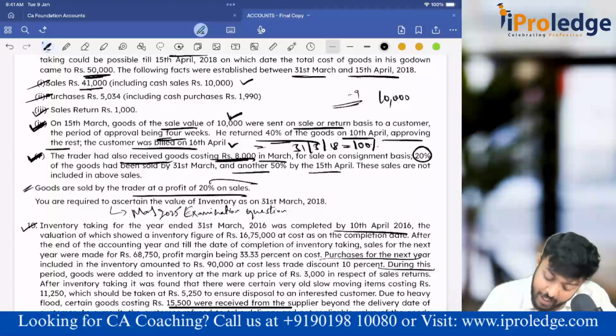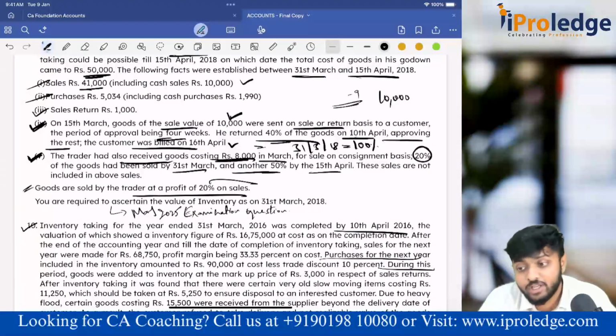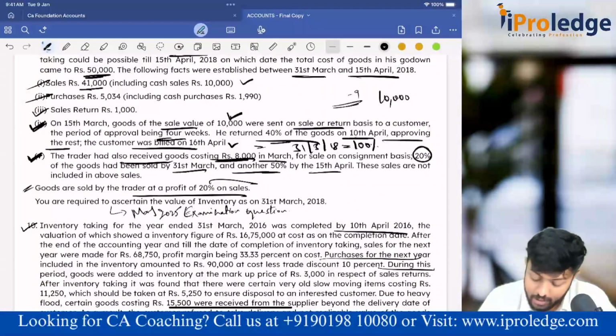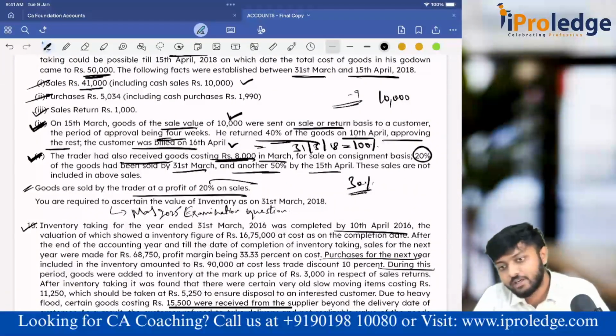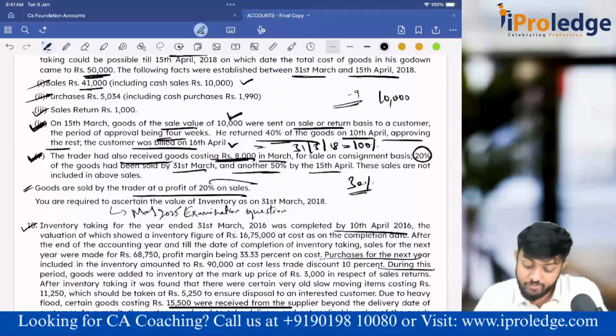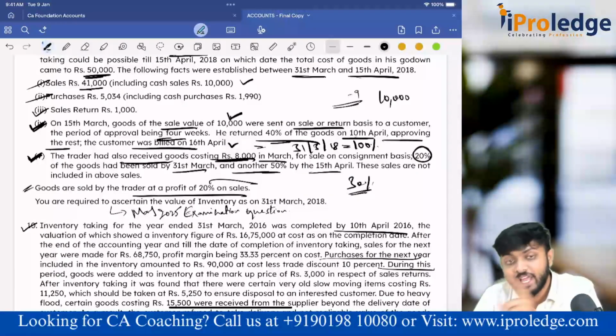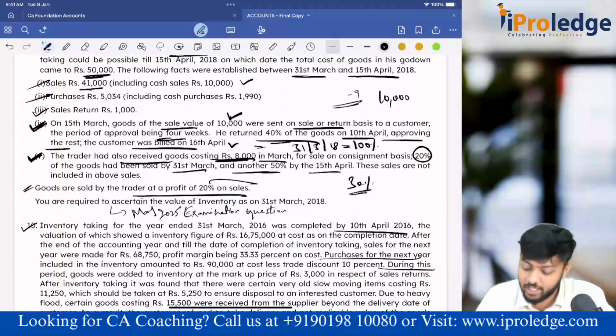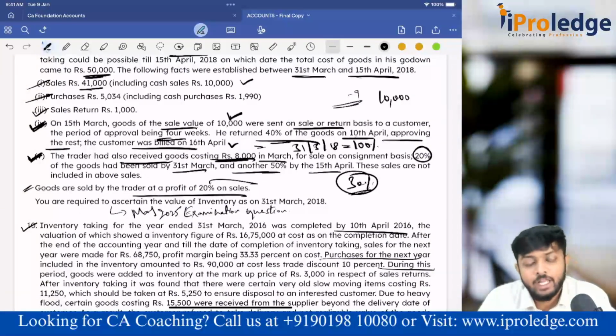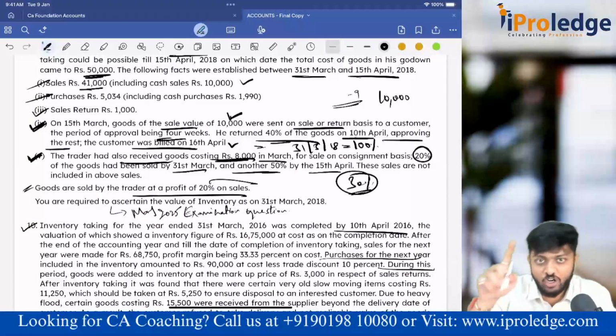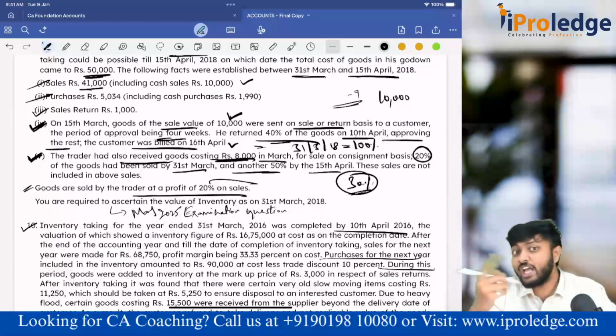20% he has sold by 31st March. 50% he has sold by 15th April, by the date of our stock take. That means still 30% is left out of 100%. 20 is already sold by 31st March, 50 is sold by 15th April. So how much will be there as on 15th April stock taking? 30% will be there.